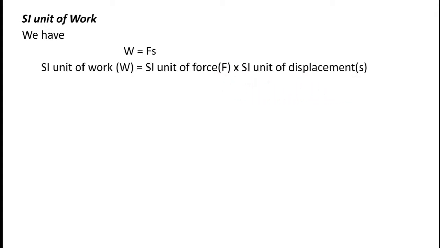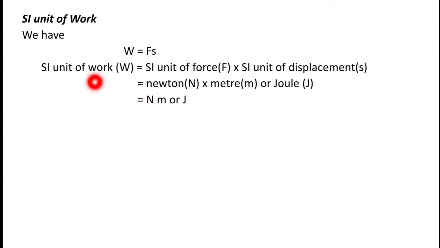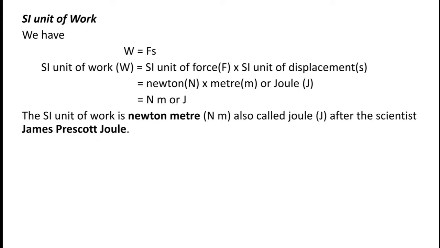Now you know SI unit of force is Newton, which is written as capital N, into SI unit of displacement is meter, which is abbreviated as small m. So here we have Newton meter, and Newton meter is also known as joule after a scientist James Prescott Joule. So the SI unit of work is Newton meter or joule, after the scientist James Prescott Joule that I have already told you.